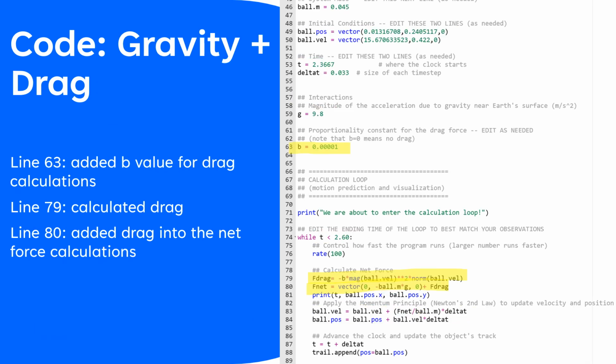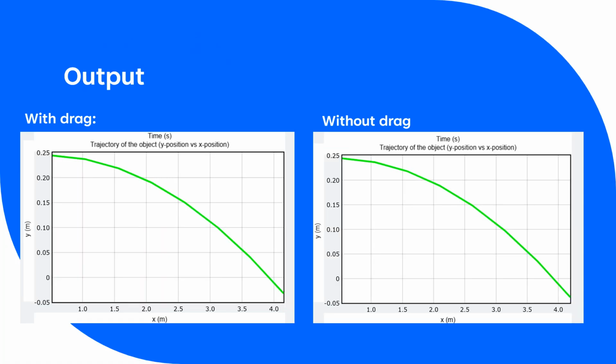This is the code for gravity plus drag. I did all the same changes that were mentioned in the previous slide, plus in line 63 I added the B value for drag calculations. Line 79, I calculated drag, and line 80, I added drag into the net force calculations. Everything else is the same as the previous slide.